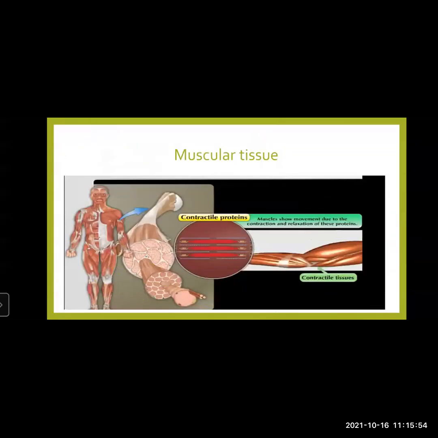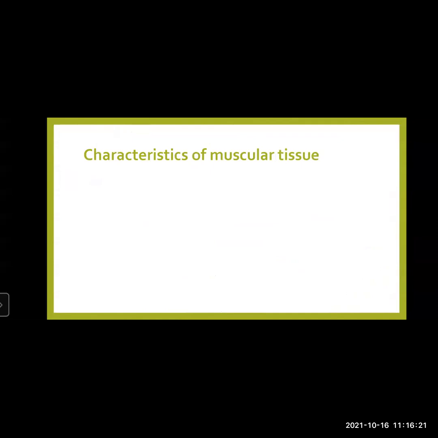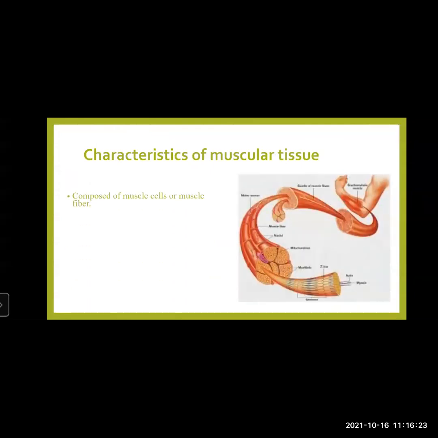Hence, they are also known as involuntary movement. Who brings about this movement? Movement is possible because of a specialized tissue in our body known as muscular tissue. Muscular tissue is made up of specialized protein, which is also known as contractile protein. Contractile proteins are made up of two fibers, actin and myosin.